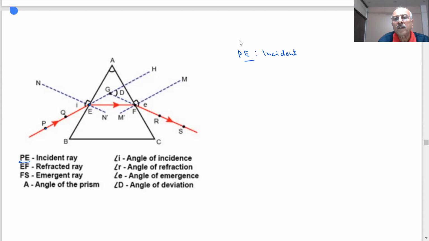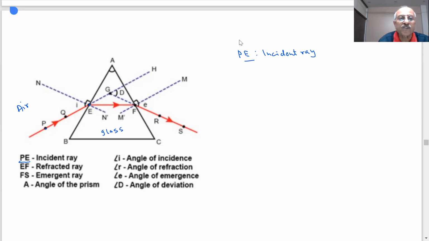This is my incident ray, student, PE. Now what will happen when it reaches this lateral face of the glass prism? It will undergo refraction at this point. This is air and this is glass. What will happen when light passes from air to glass?